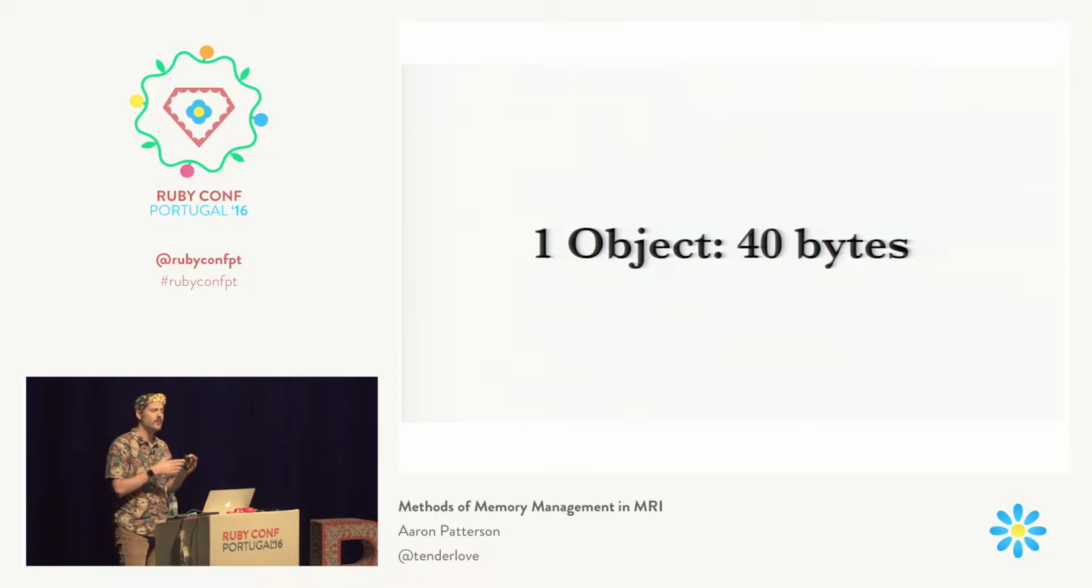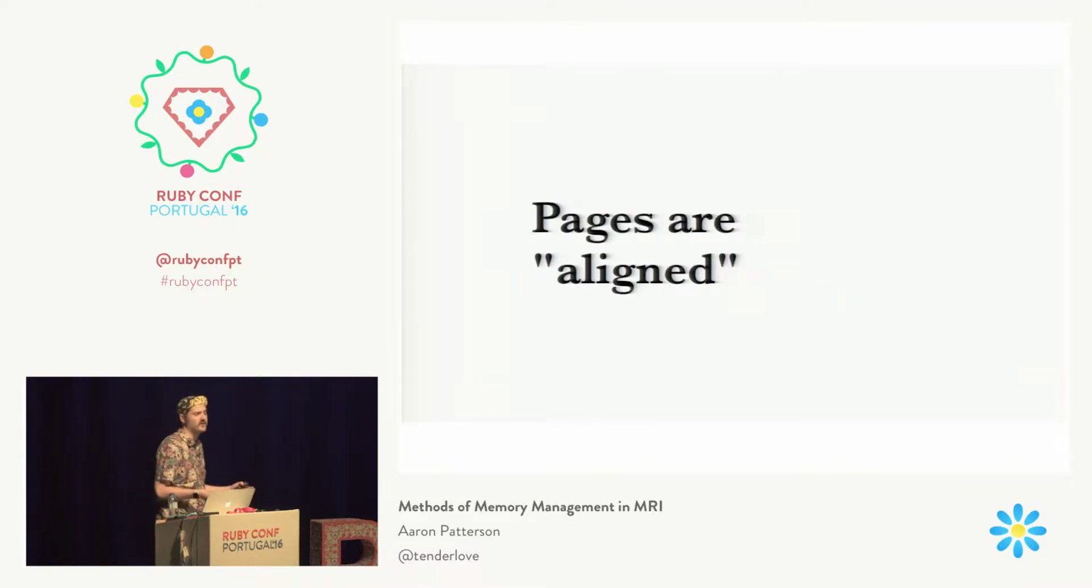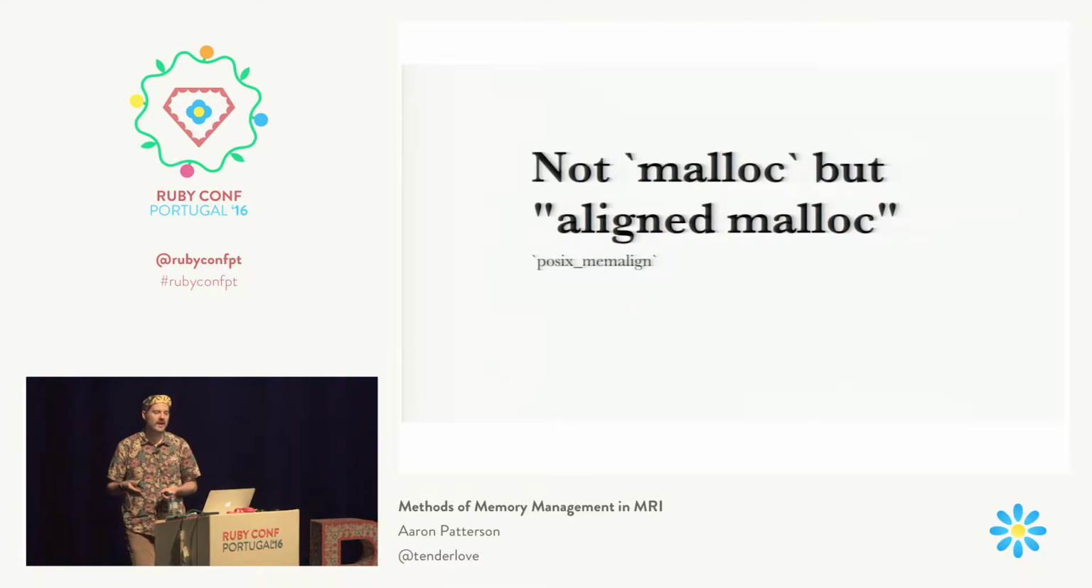Oh, sorry, I should have mentioned, the objects in Ruby that don't require allocations are like integers, true, false, nil. I think there might be others, but those are the ones I can think of now. We don't actually allocate any objects for those. So anyway, one object is 40 bytes. When we do a page allocation, the pages are aligned. So we don't use a malloc, but we use an aligned malloc.